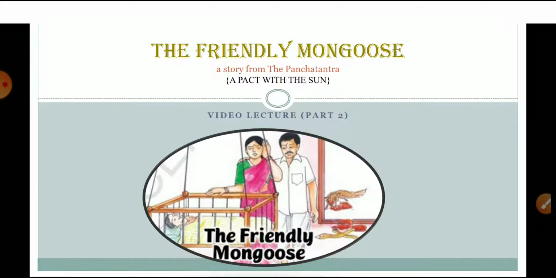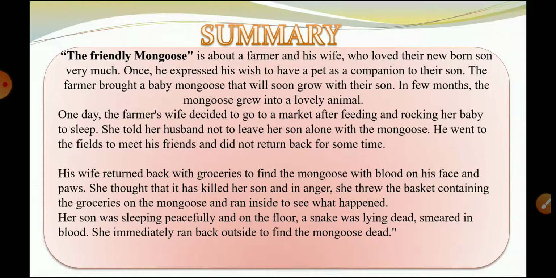Okay, so first, before we move into the moral of the story, what is the moral that we get from the story, first of all let us discuss what we have read in the chapter. So let's do a quick summary. As we all know, the chapter The Friendly Mongoose is about the farmer and his wife, and how the wife acted upon a particular thing, and how that action leads to a very disastrous moment.